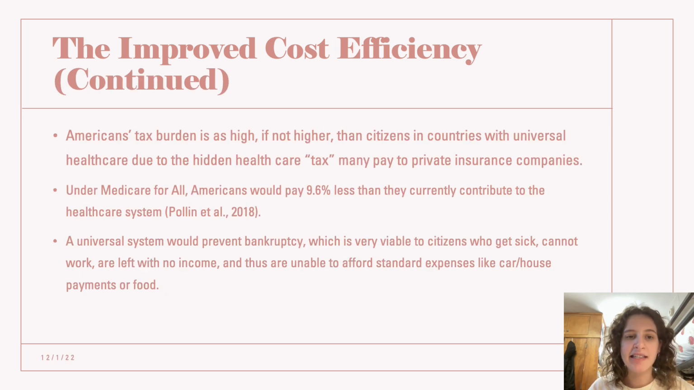Americans' tax burden is as high, if not higher, than citizens in countries with universal health care due to the hidden health care tax many pay to private insurance companies. Under Medicare for All, Americans would pay 9.6% less than they currently contribute to the healthcare system. A universal system would prevent bankruptcy, which is very valuable to citizens who get sick, cannot work, are left with no income, and thus are unable to afford standard expenses like car and house payments or food.